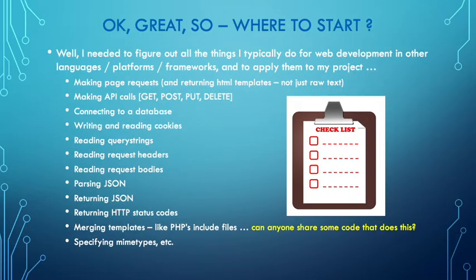So it feels great to be able to do that. This is only a 10-minute talk, so I'm going to go a lot faster. Okay, great. So I've got a project. I've got a programming language, Racket. Where do I start? Typically when I learn something new, like a new language, there's a bunch of things that I need to be able to do as a web developer, and this is the list. Things like writing and reading cookies, parsing JSON, returning JSON, merging templates, etc.